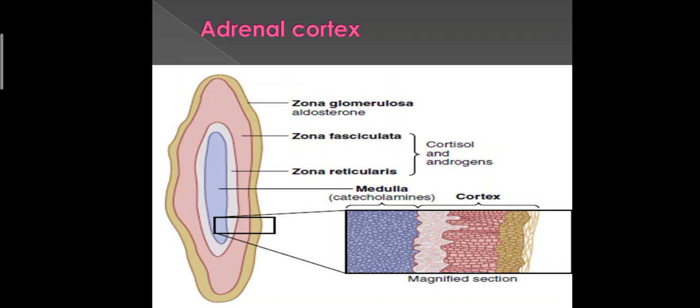The zona reticularis is the innermost part of the cortex, and it secretes adrenal androgens, which are dehydroepiandrosterone and androstenedione. It also secretes small amounts of estrogens and some glucocorticoids. ACTH also regulates the secretion of these cells, although other factors such as cortical androgen stimulating hormone, which is released from the pituitary, may also control the secretion of these hormones from this part of the adrenal cortex.